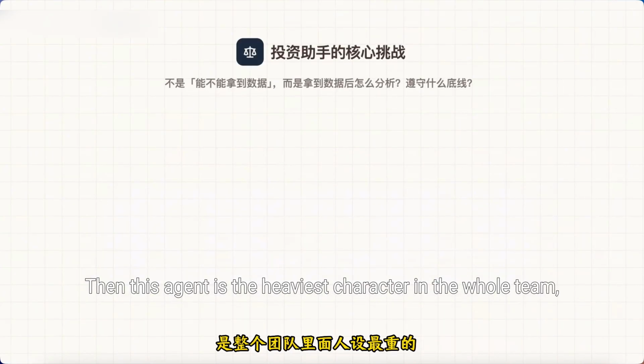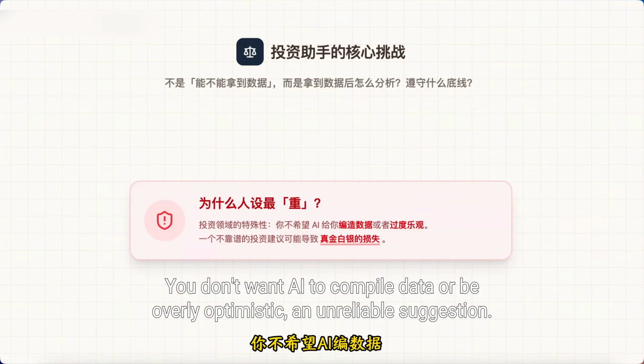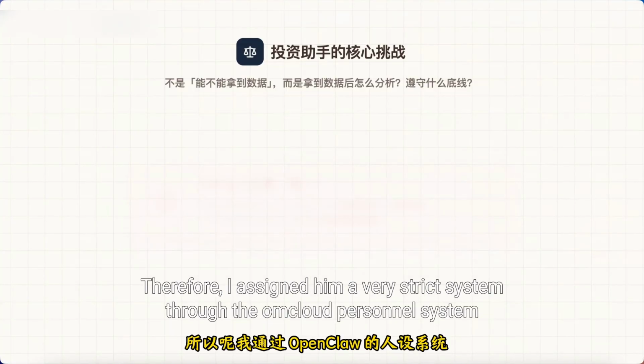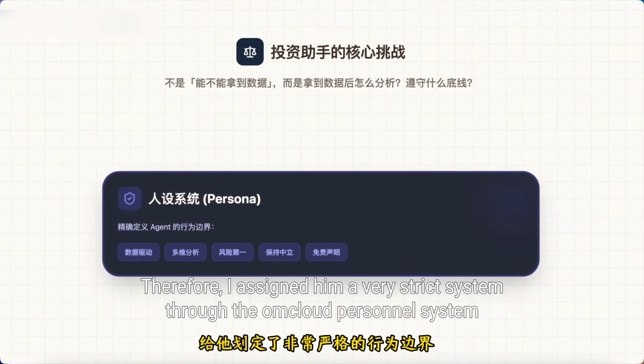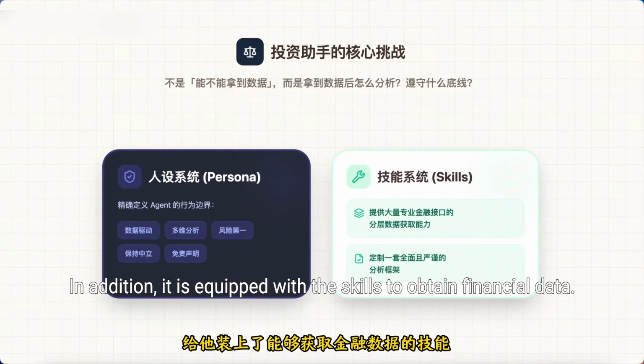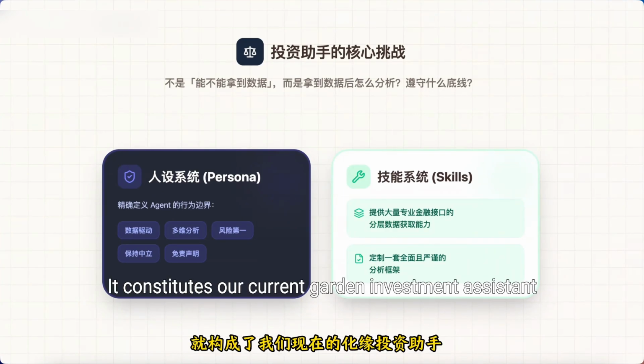Then this agent is the heaviest character in the whole team. Because the fault tolerance rate of investment is very low, you don't want AI to fabricate data or give overly optimistic, unreliable suggestions. It may bring you shocking losses. Therefore, I assigned him a very strict persona through the OpenClaw persona system. In addition, it is equipped with the skills to obtain financial data, and a rigorous analytical framework has been set. It constitutes our current Garden Investment Assistant.